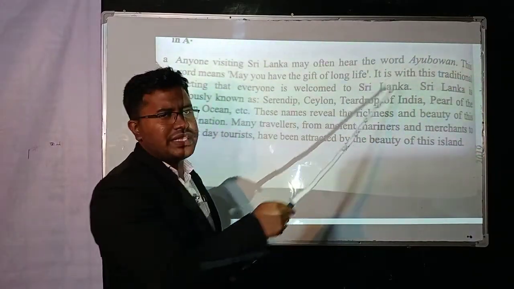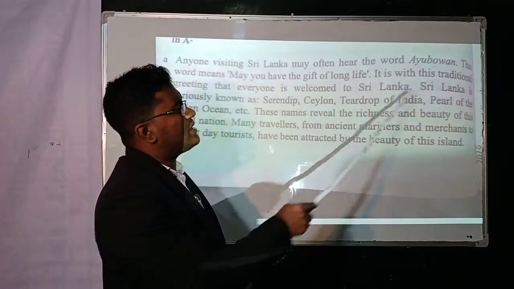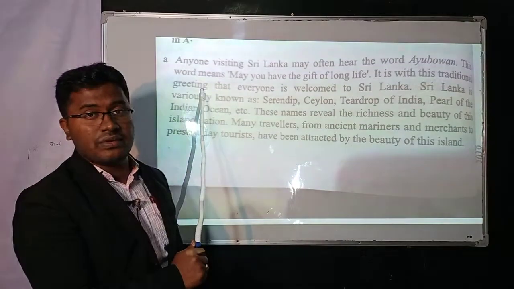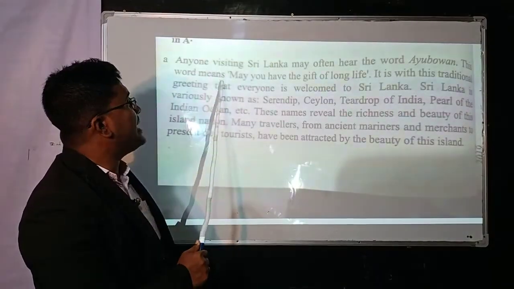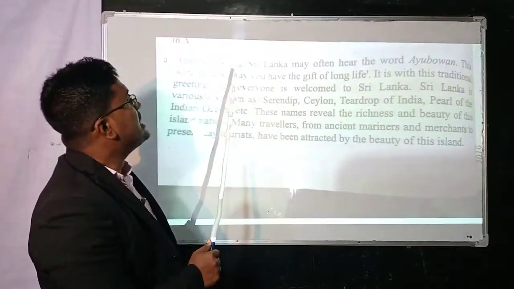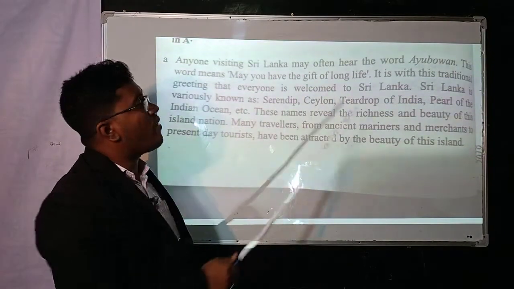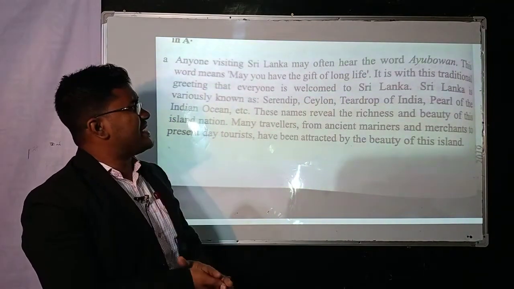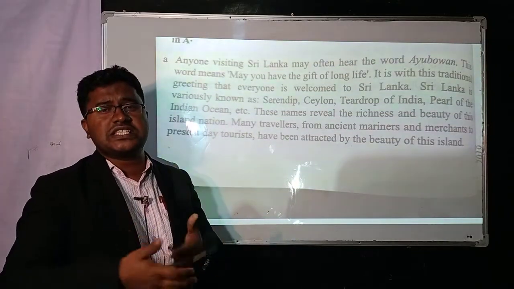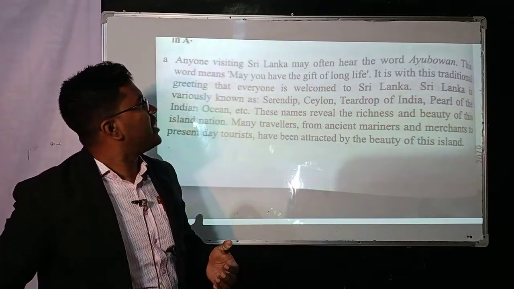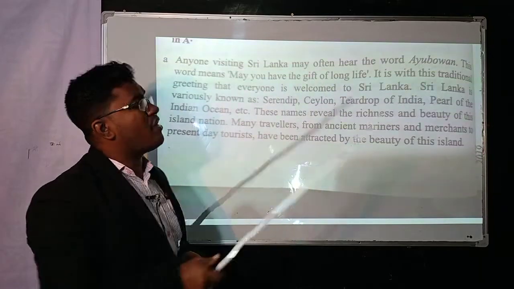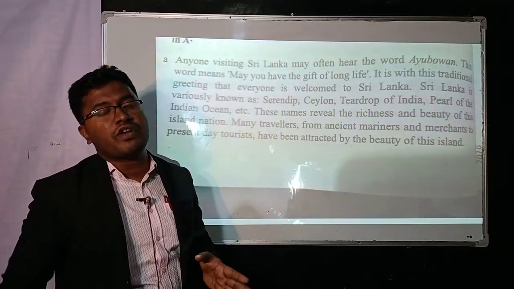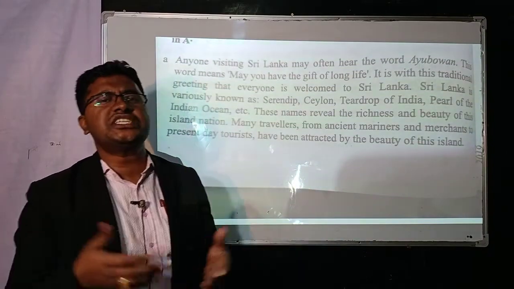What is the meaning of this sentence? What is the meaning of the word? This word means, this word here is a third person singular number, that's why we use means, as or is. May you have the gift of long life. That means it is an optative sentence, where praise or wishes are expressed. Ayubowan means may you have the gift of a long life. This is a wishing sentence.